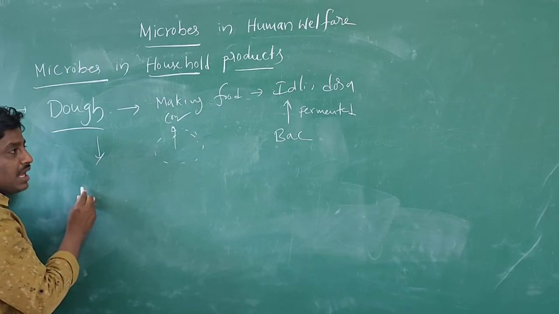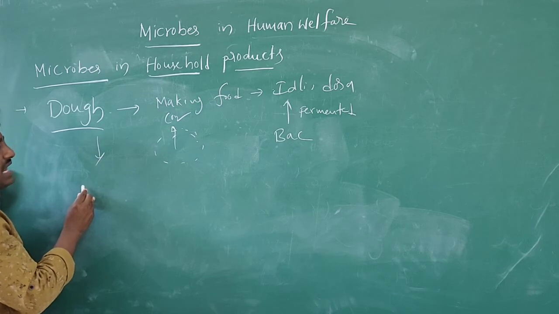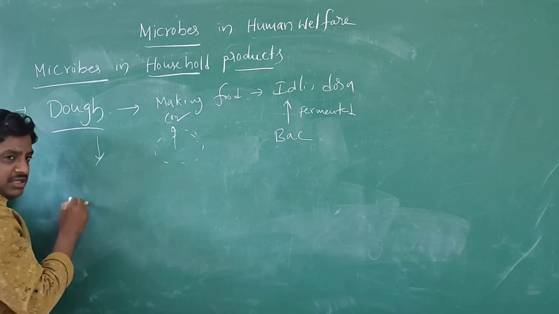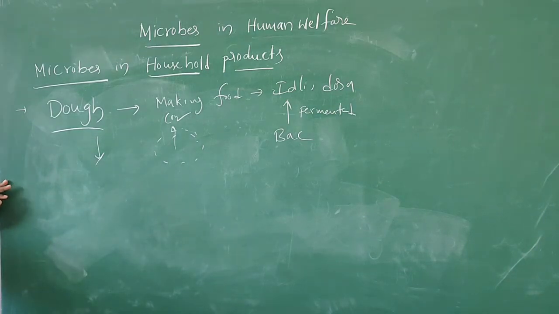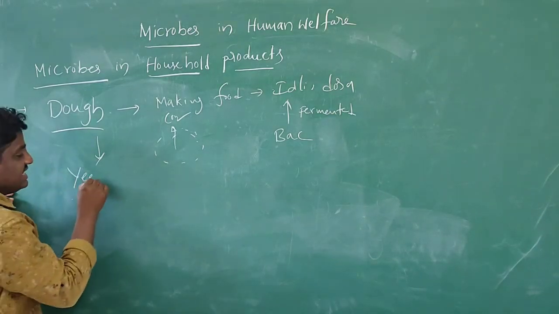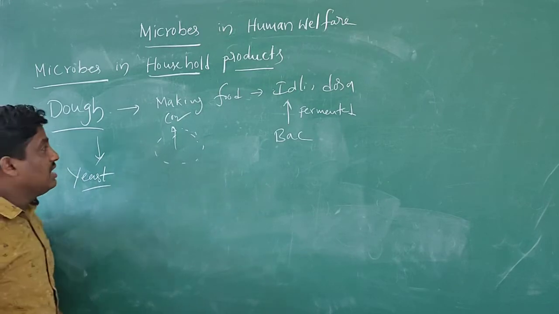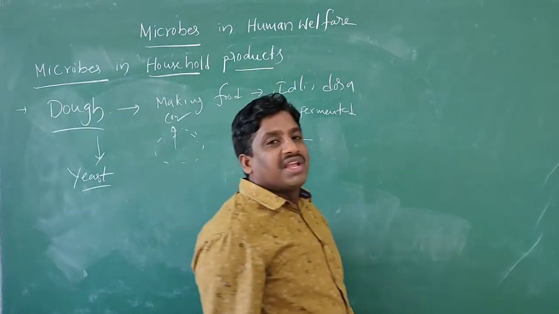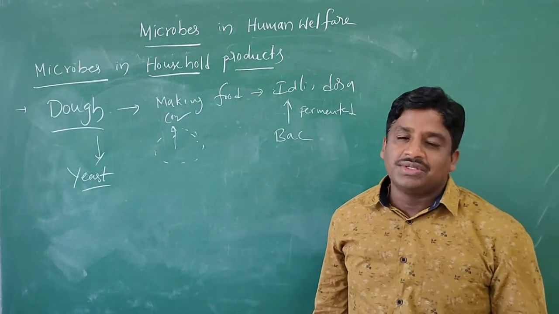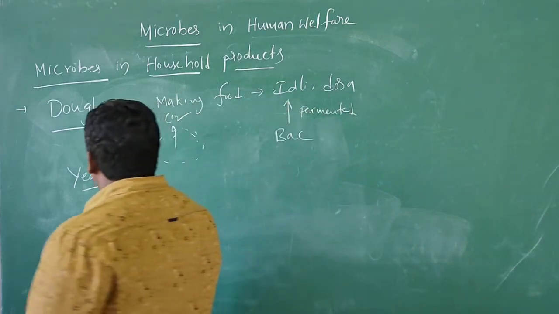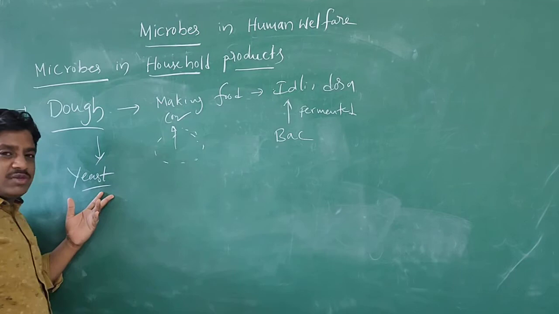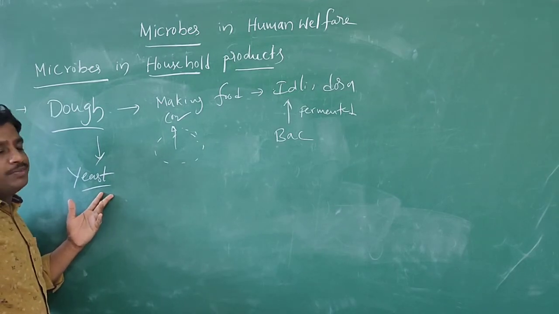That's why it is made in this process, the preparation of cakes. It can be utilized with some microbes, which we call yeast. So the dough is used for making breads and cakes. For this purpose, we add yeast powder. Yeast is a microbial organism.